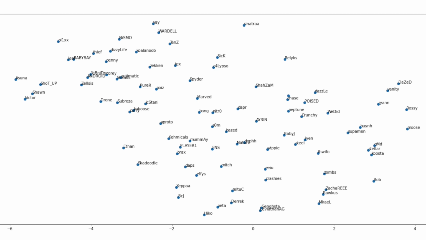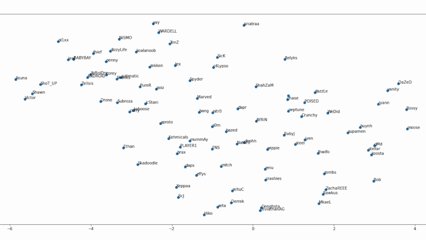We see a lot of the aggressive duelist players in the upper left. It's also really cool to see that the embeddings were able to group the Jett mains like Wardell, Yay, TenZ, Qualanoob, Dizzy Life, Penny, and others close to each other and further away from the Asuna, ShotUp, Sean, and Victors of the world, who play more Raze and Reyna. And keep in mind, no agent info was given to the model.